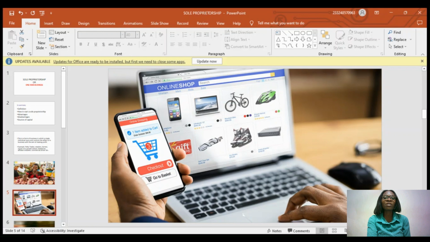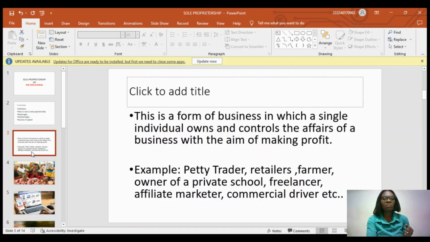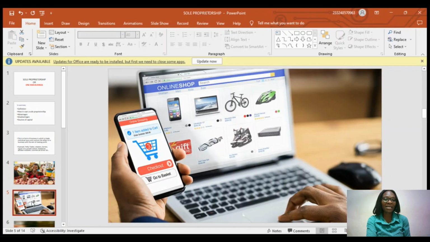And then you can see a freelancer or affiliate marketer, right? Such people are sole proprietors because the person is the one who will sit down and plan what do I want to do? Okay, I want to sell things online. I want to set up a shop online, or I want to be a middleman between someone's business and the consumers. So he sets up that business, and he's the one who owns the business and controls the business.